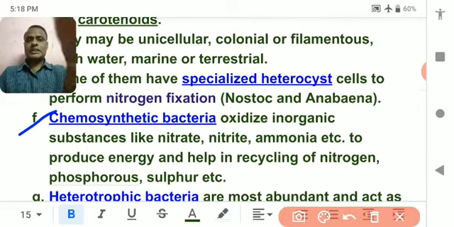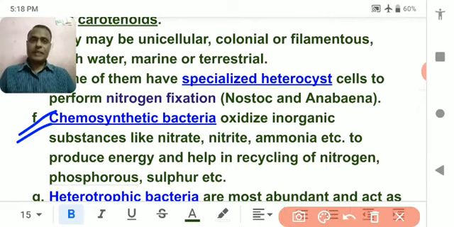Now chemosynthetic bacteria. There is a category of bacteria which chemically synthesize their food, means sulfur bacteria, nitrate bacteria, ammonia bacteria. There are so many kinds of bacteria which break down a particular kind of compound, and on breaking down the compound they obtain hydrogen, and with the help of that hydrogen they get the energy, and they do the synthesis of the food.